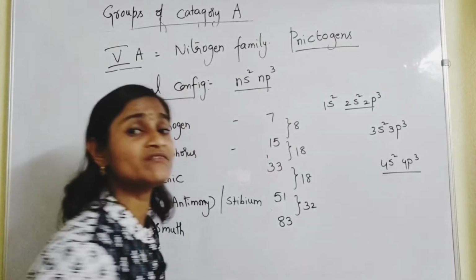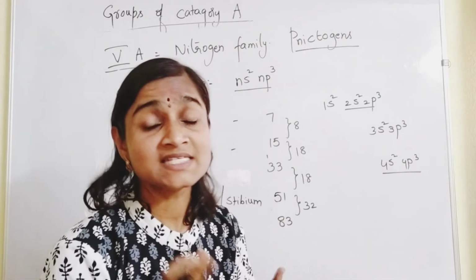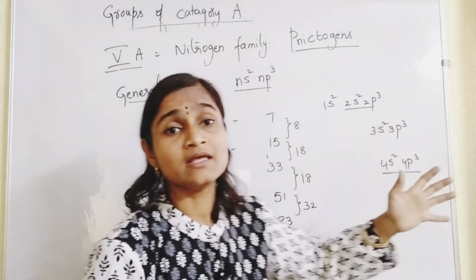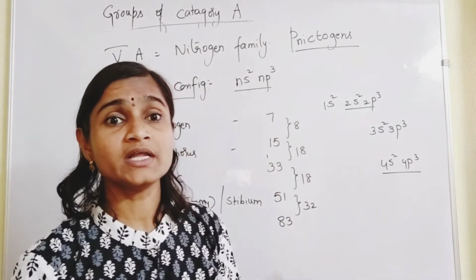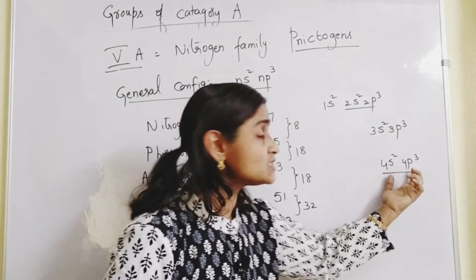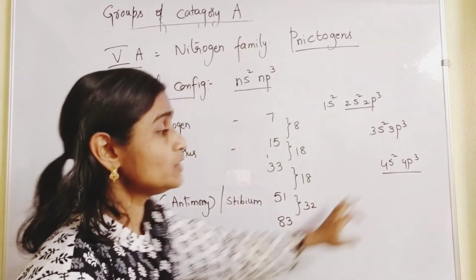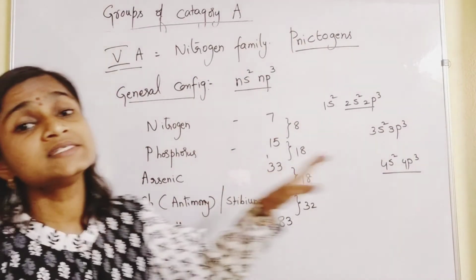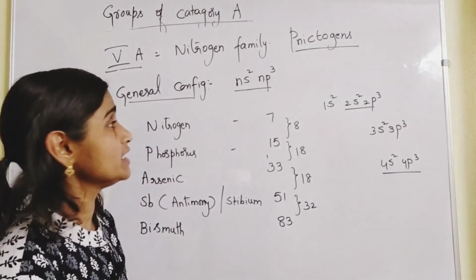Of course, 4s, after that 3d will come. But the fourth orbit is considered as what? Last orbit. Based on the electronic configuration, the last orbit totally you should consider. Here for antimony you will be getting 5s2 5p3 in the last, and for bismuth you will be getting 6s2 6p3 in the last. So this is 5th A group.